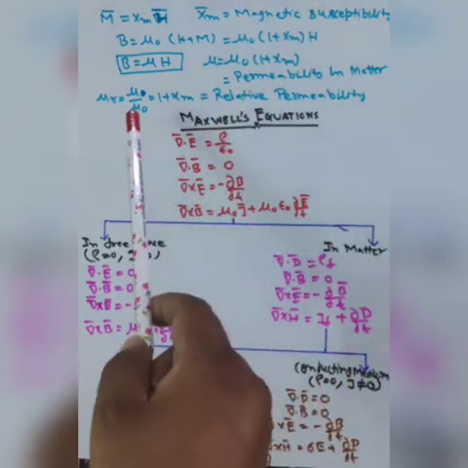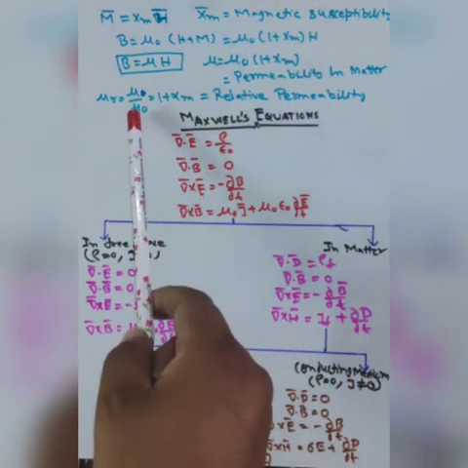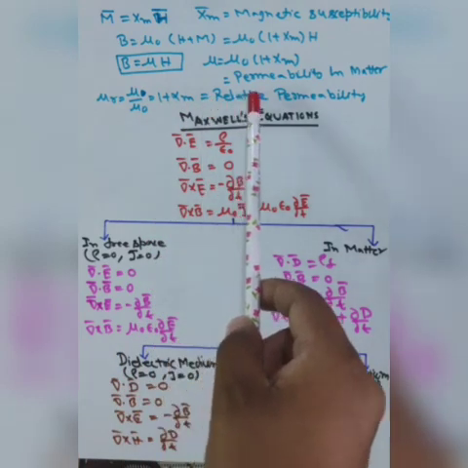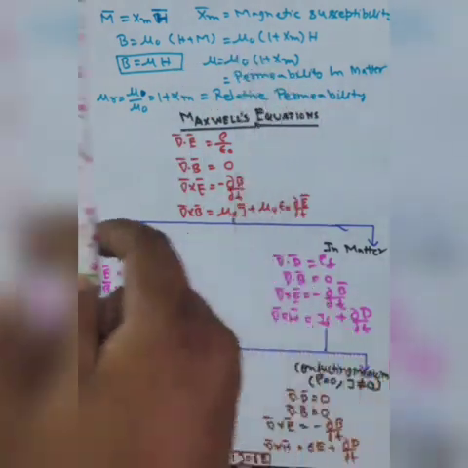Now the ratio of the permeability in a matter and in free space is equal to 1 plus chi m, which is the relative permeability, just like in the case of the electric field.